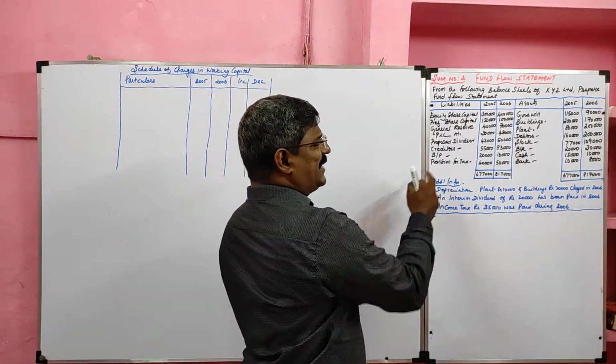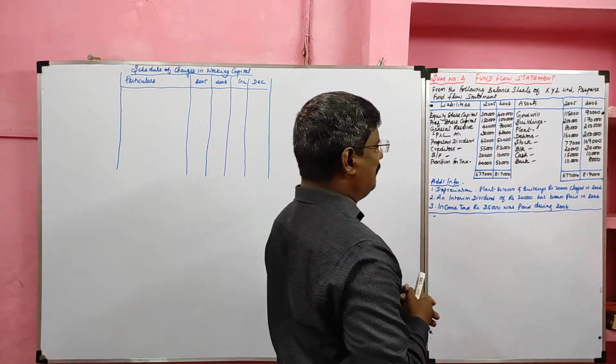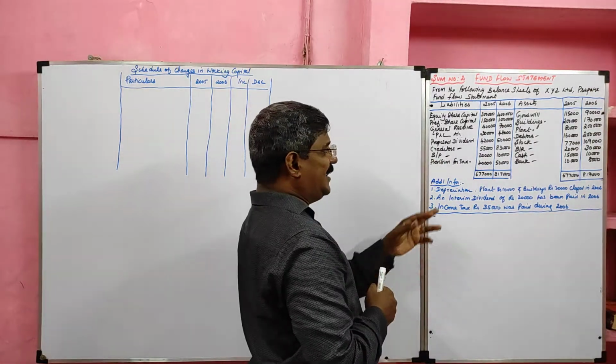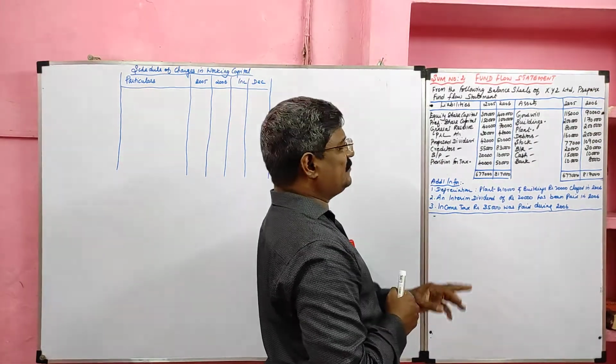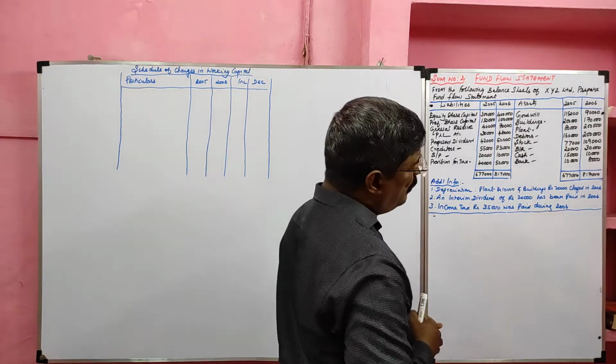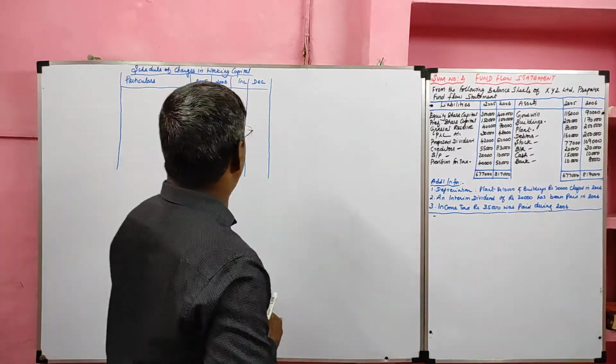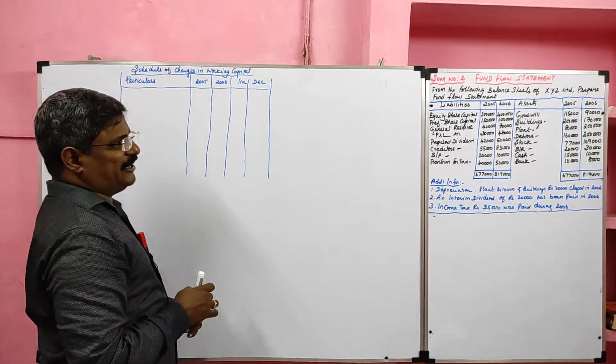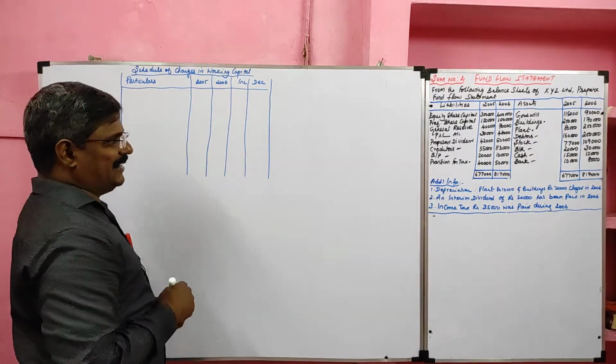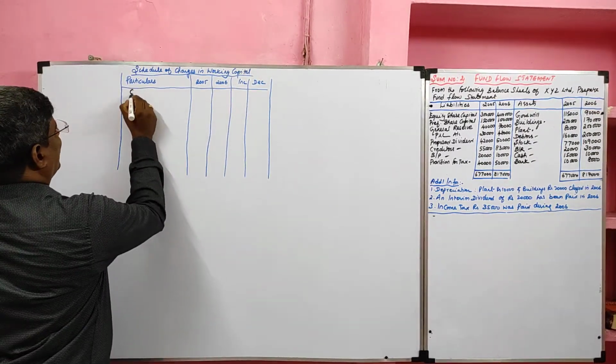Then provision for taxation is also not given under the heading of current liability. We should treat it as a long-term liability. Since provision for taxation has an adjustment, we should prepare a ledger account for provision for taxation. Now I am going to prepare the schedule of changes in working capital. I am going to take current assets and current liability. First, we'll take current assets.